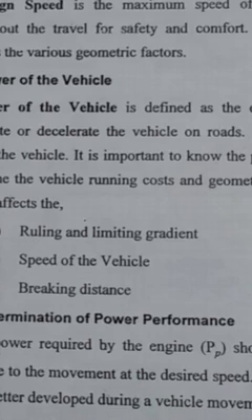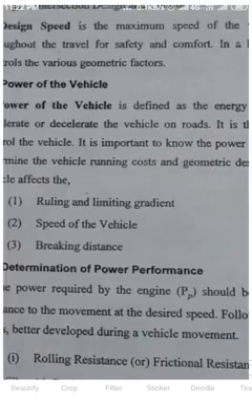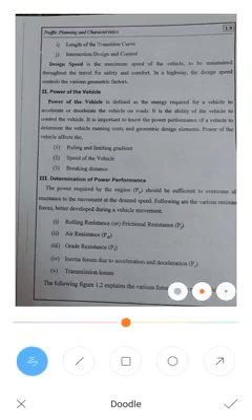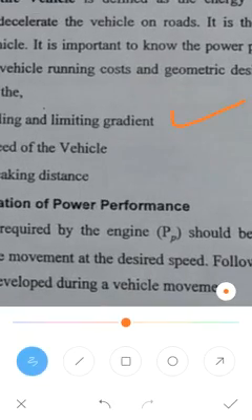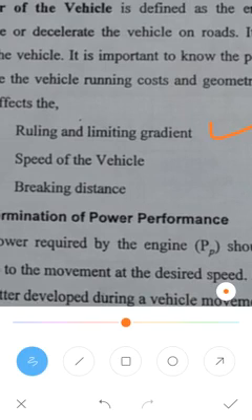So this is the ability of the vehicle to control the vehicle. The power performance of the vehicle determines the vehicle running cost and the geometric design elements. The power of a vehicle affects some of the important factors of the geometric design of the road, such as the ruling and limiting gradient. Ruling and limiting gradient means, whatever the roads.